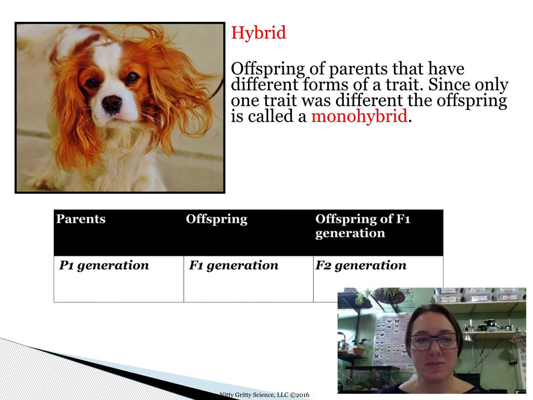And then parents versus offspring of the offspring are noted differently when you're looking at genetics. So a parental original genetic makeup is called the P1 generation, and then their offspring are referred to as the F1 generation, and then the offspring of those F1 generation are called the F2 generation. So F2 generations are basically grandchildren of the parent generation.